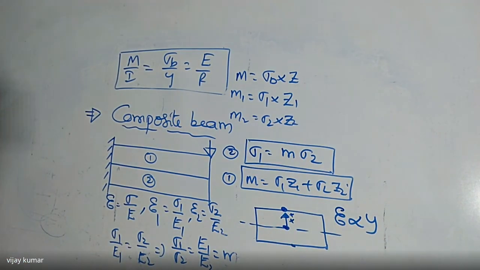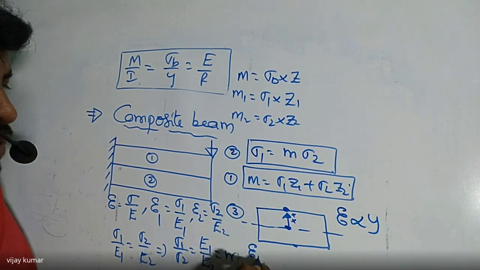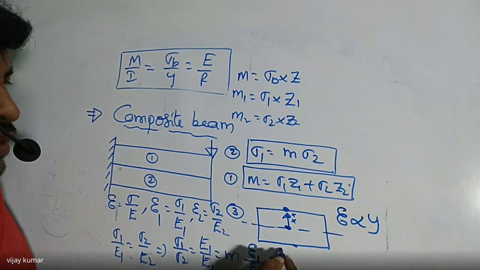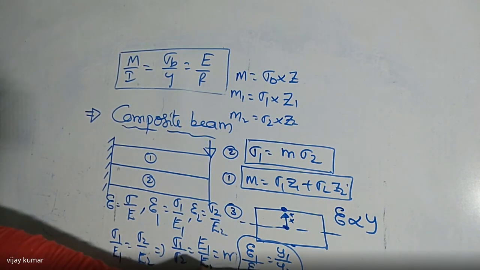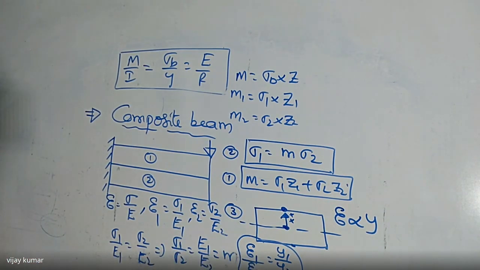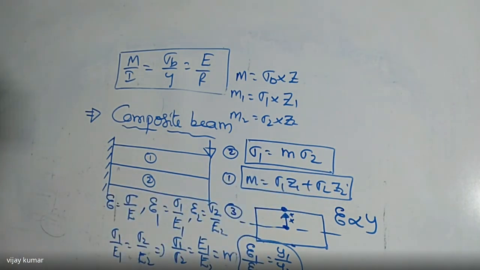Strain is directly proportional to how much? Y. So I can write here epsilon, this one is the third point, we can remember it. Epsilon 1 divided by epsilon 2 is equal to y1 divided by how much? Y2. This is the relation between the strains and y1 and y2. Y1 and y2 are nothing but the distance of any point from the neutral axis of bar 1 and bar 2. Epsilon 1 and epsilon 2 are nothing but the strain in bar 1 and bar 2. Sigma 1 and sigma 2 are nothing but the stress in bar 1 and bar 2.